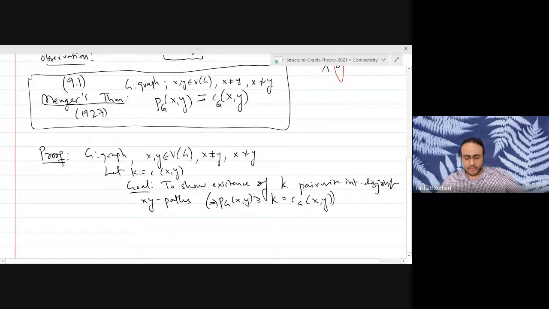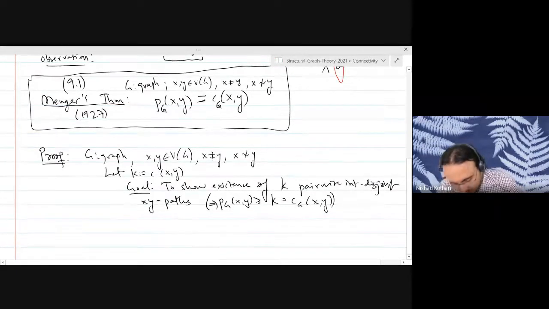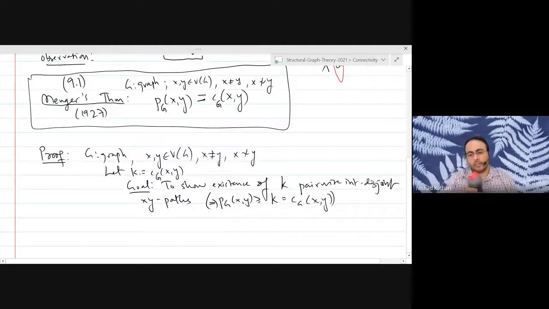Is everybody with me? Are there any questions or concerns regarding what we are trying to prove? Some of you would have seen a proof of this result. In most cases, the proof you see in many courses uses the max flow min cut theorem or some flow cut related stuff. We are going to do it using just graph theory. We are not going to use flows or anything. We are going to see a completely graph theoretical proof of the result.